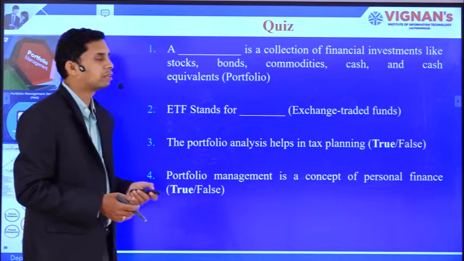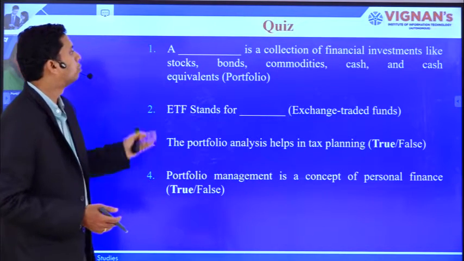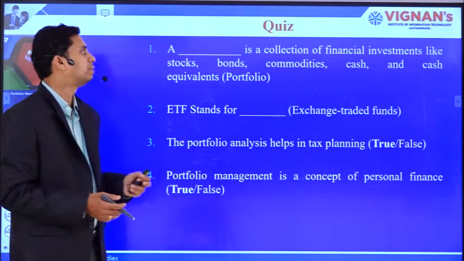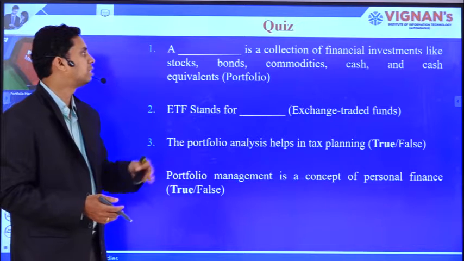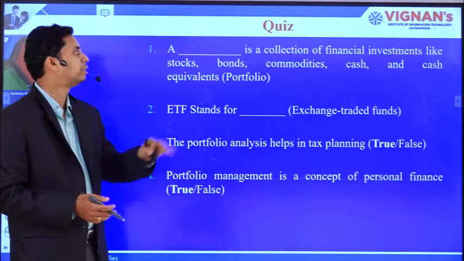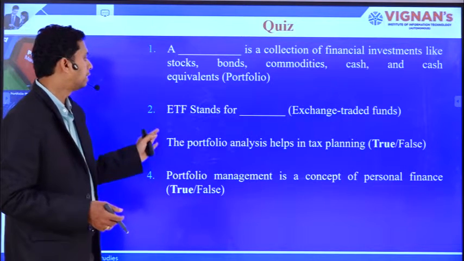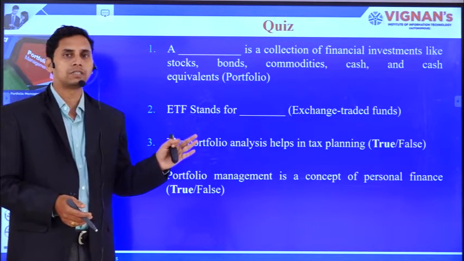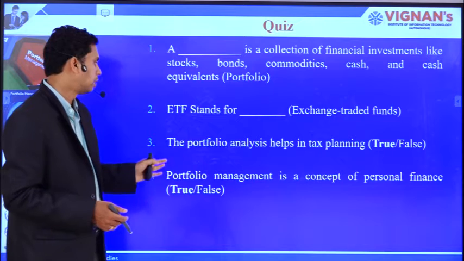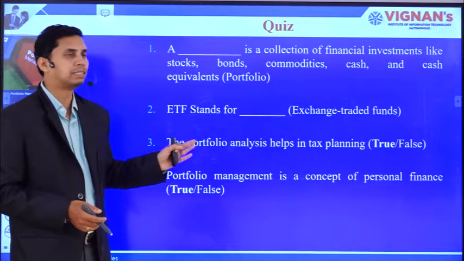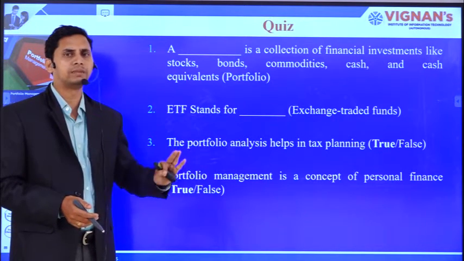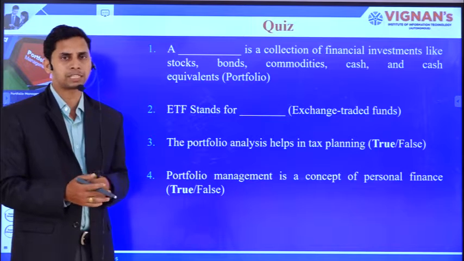Now let's see a small quiz on this topic. What is the collection of investment alternatives, meaning financial investments like stocks, bonds, commodities and all? What is this collection called? Portfolio. And ETF stands for exchange traded funds. And then, portfolio analysis helps in tax planning. Do you agree with this statement? It helps in tax planning?